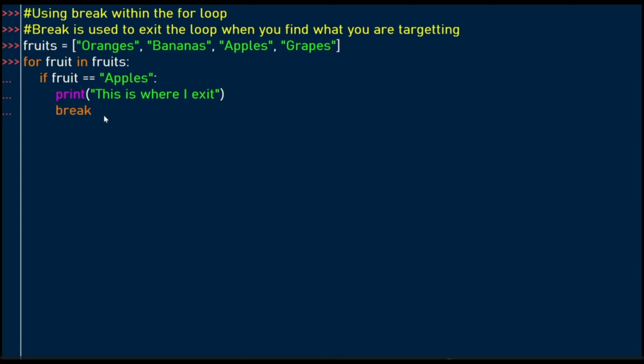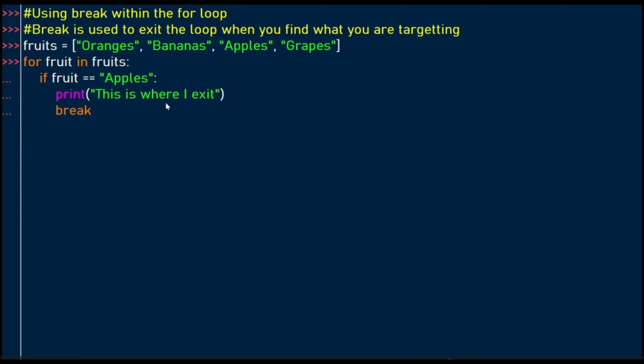So the way break works, the loop will start by hitting oranges and print orange, and then loop back and print bananas, and then when it hits apples, it won't print the item I'm looking for, because here my item of interest is apples.